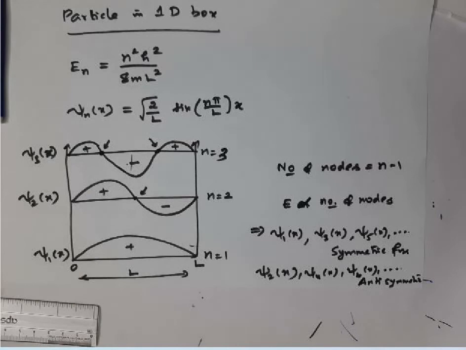So remember which is symmetric and which is anti-symmetric. Using this mirror plane symmetry, we can easily identify whether the wave function is symmetric or not.